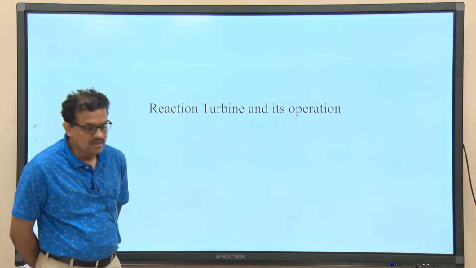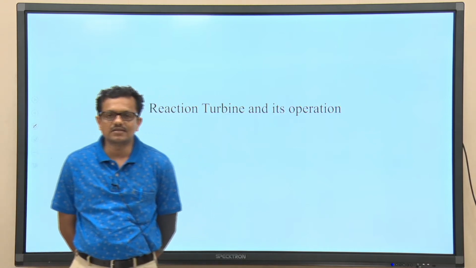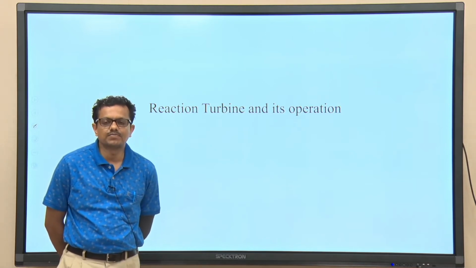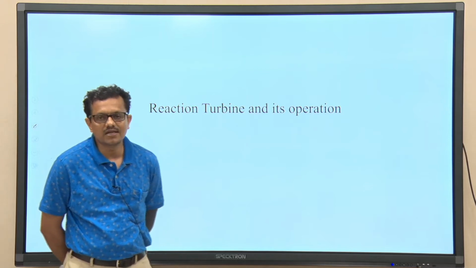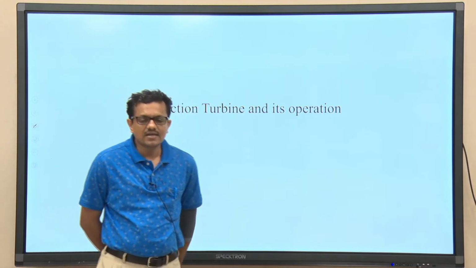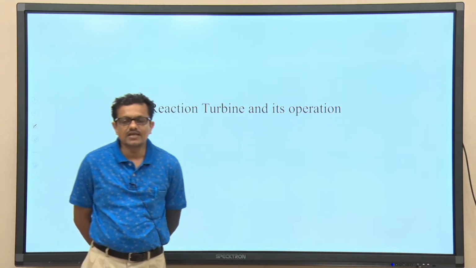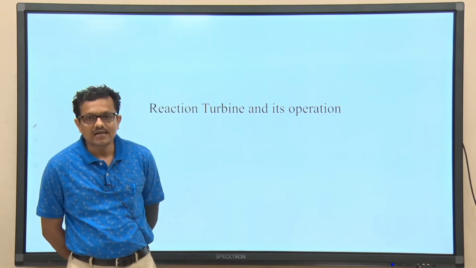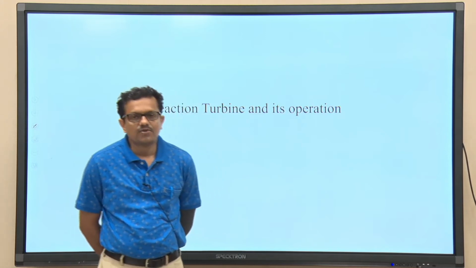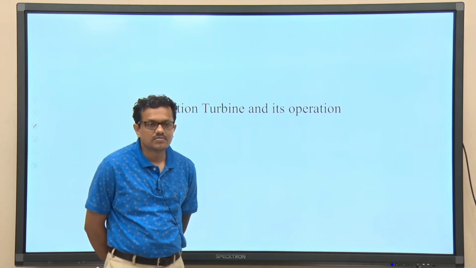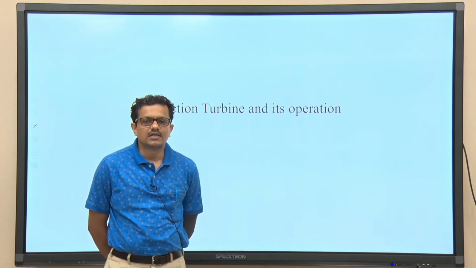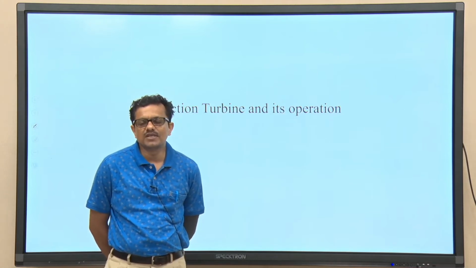So, you all have studied impulse and reaction turbines definitely in the context of steam power plants, in your applied thermodynamics course. You know that in the impulse turbine, the name comes from the fact that the energy transfer from the fluid to the rotating part of the turbine takes place only by virtue of the impulsive effect.